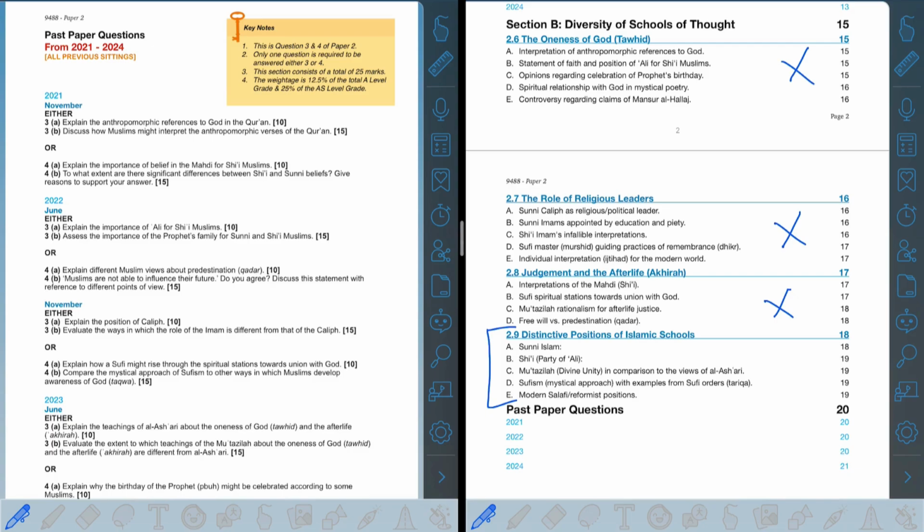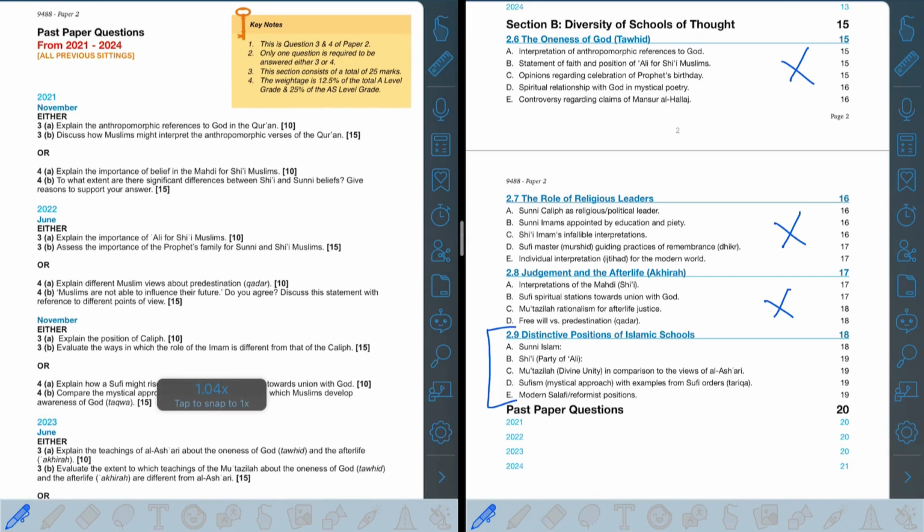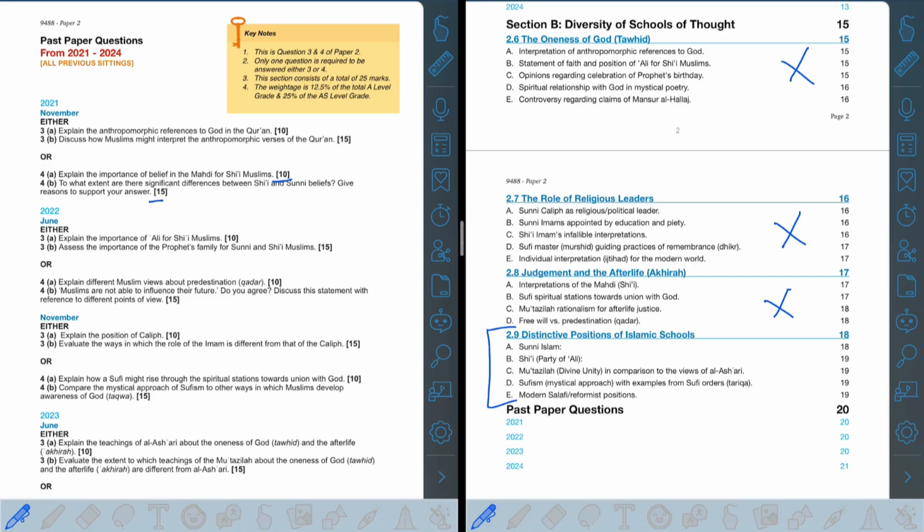So if you look at it on this side with the questions over here, in order to earn the full 15 marks and full 10 marks, you really need to look at all the parties and to give opinions regarding different parties, different sects, the difference of opinion there is. You should be able to give comparisons on how this is the same in this sect, but it is different in this sect. And that is how you're going to build up your answer and get there to 15 marks or 10 marks.